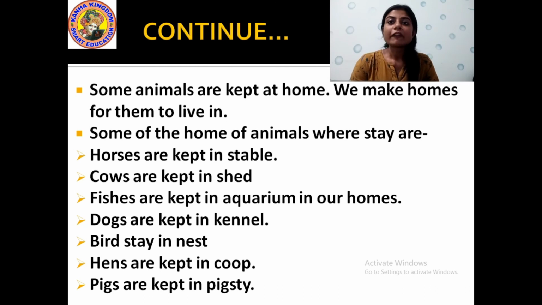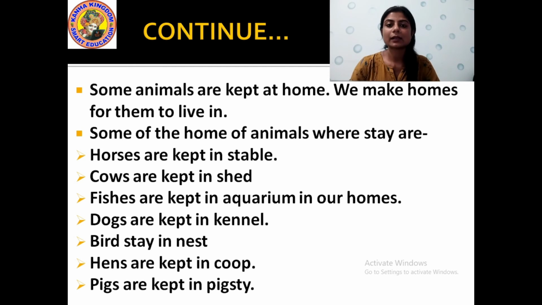Okay. Then fishes are kept in an aquarium in our houses. We also keep fishes in our home. The tiny small fishes. And what is an aquarium, you know? An aquarium is a glass box which is made as a home for some small fishes, which is kept at home. Okay. Then dogs are kept in a kennel. The name of the house where a dog is kept is called a kennel.